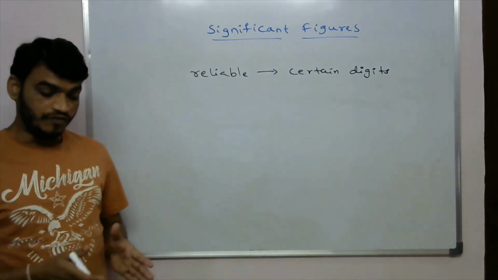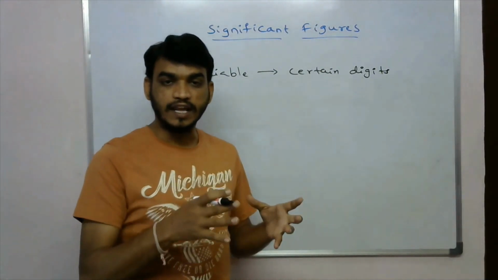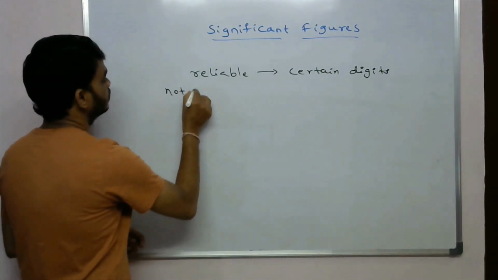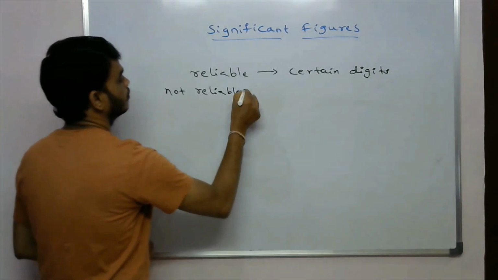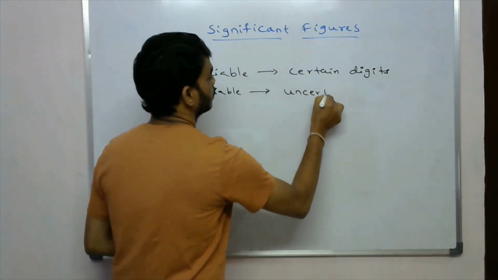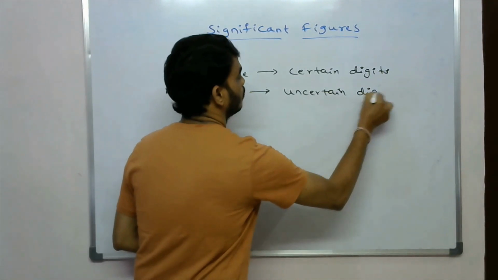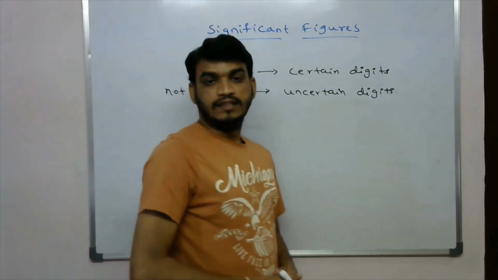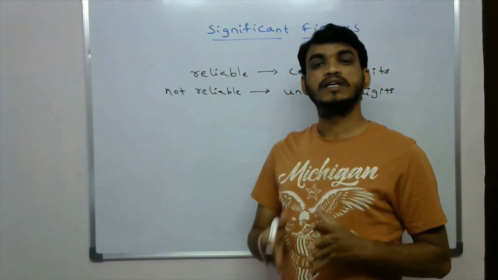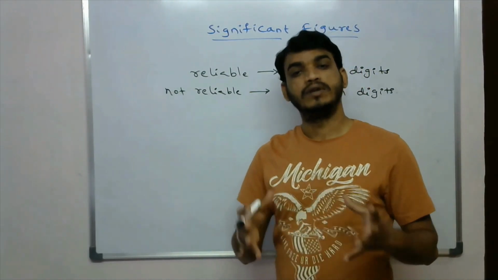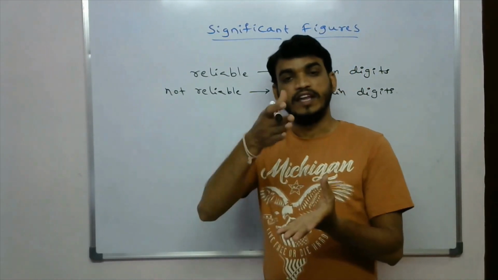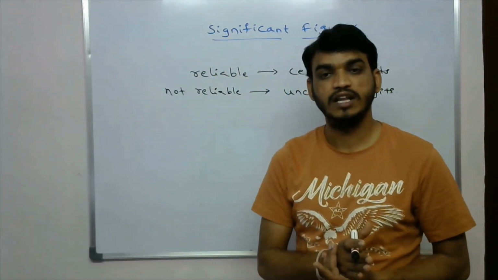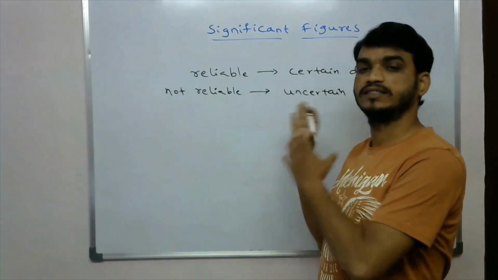And which digits are not reliable in any measured value? They are called uncertain digits. So a measured value has reliable digits and unreliable digits. The reliable digits are called certain digits, and the unreliable digits are called uncertain digits.